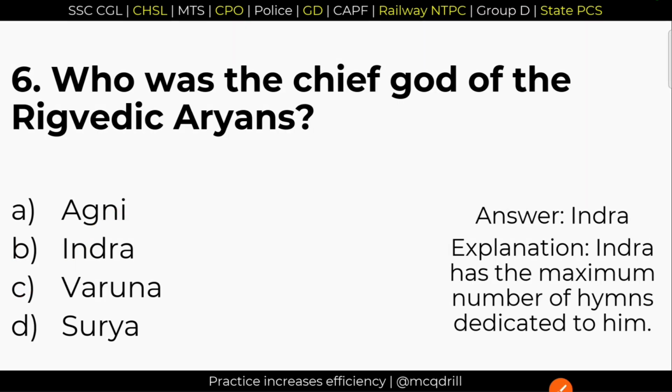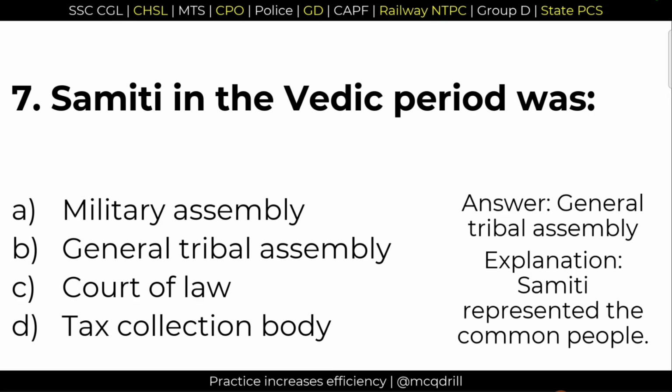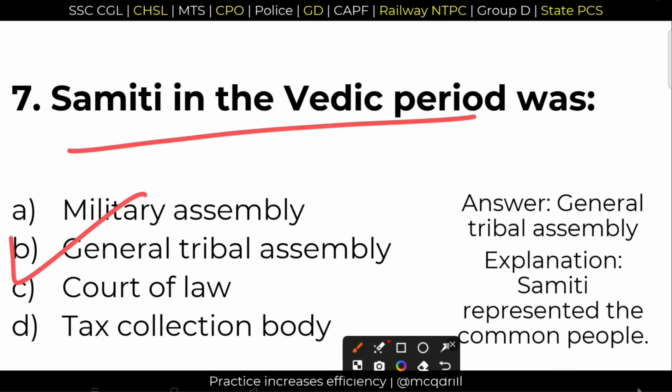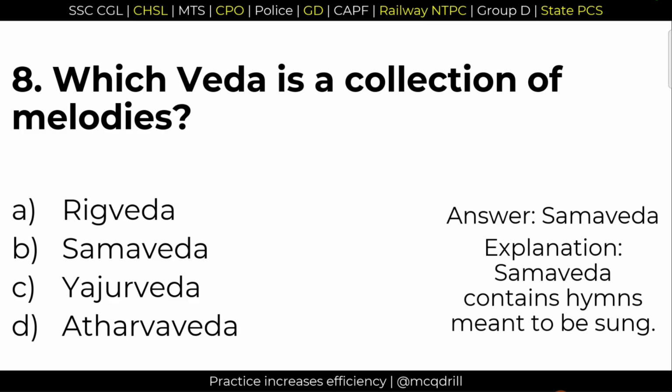Next question. 7. Samiti in the Vedic period was. What was Samiti? It was General Assembly. Option B, General Tribal Assembly. Samiti was nothing but the General Tribal Assembly. Next question. 8. Which Veda is a collection of melodies? Option B is the right answer, the Samveda. The Samveda was a collection of melodies. Option B is the right answer.